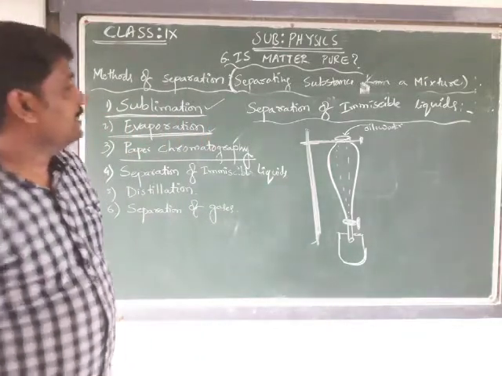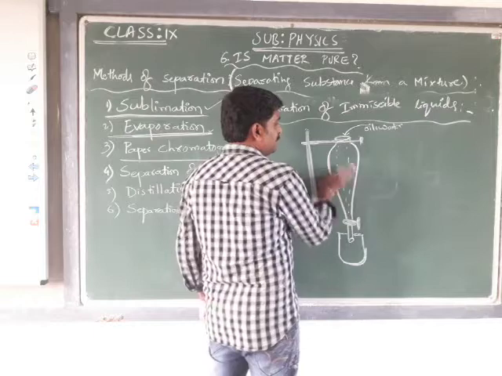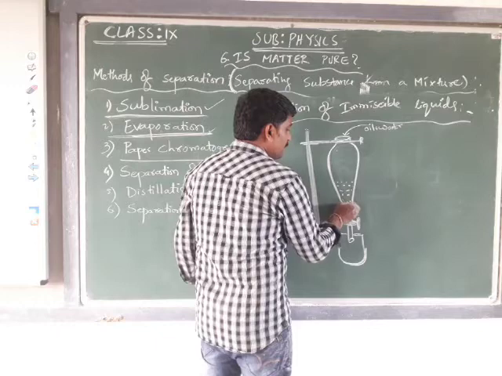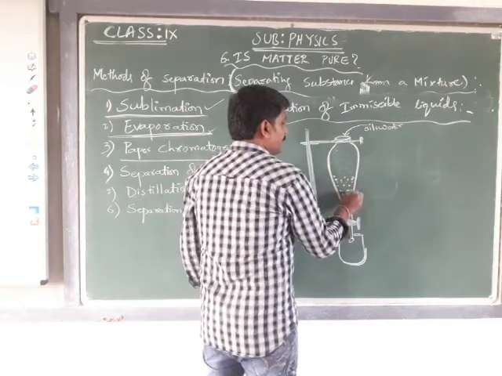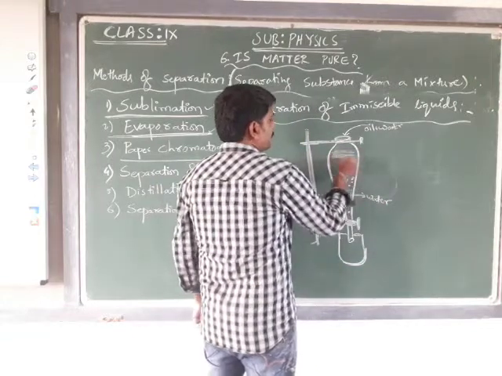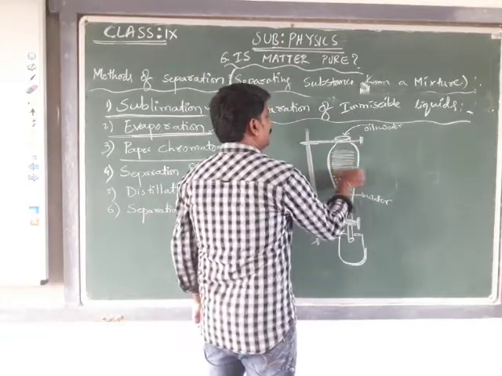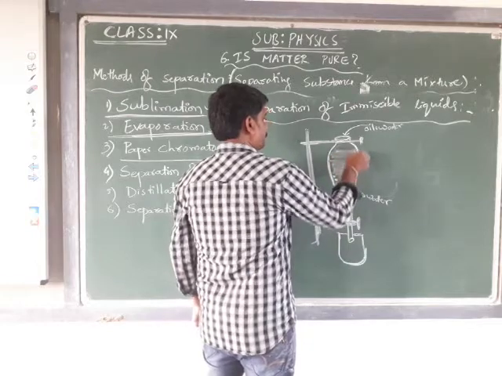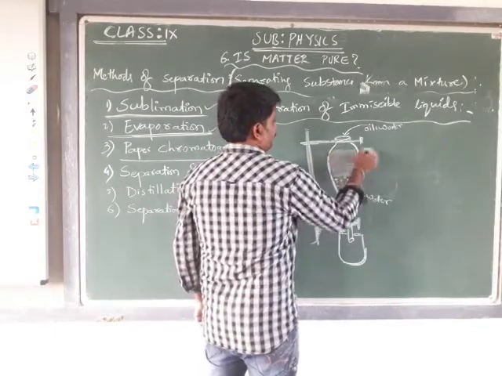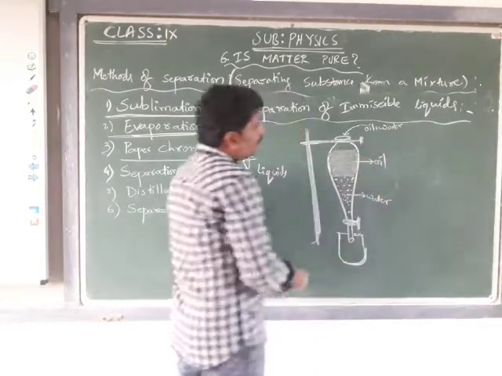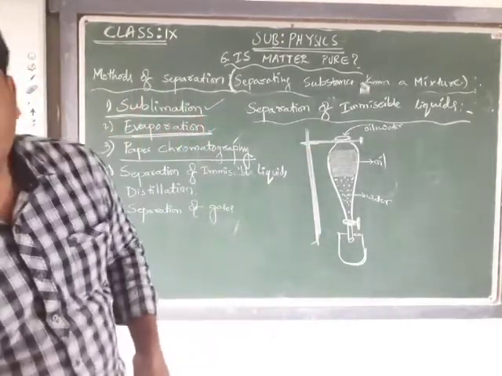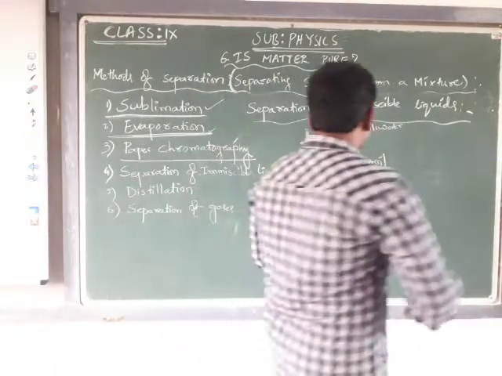After keeping it undisturbed for some time, we notice that there are 2 layers, where the water is at the bottom and the oil, the kerosene, is on the top as a top layer. Now how can we separate these two?